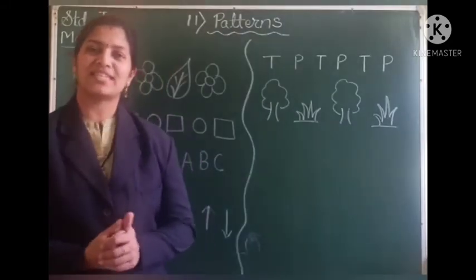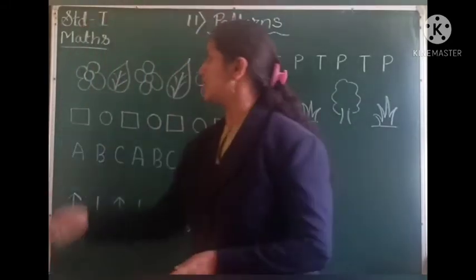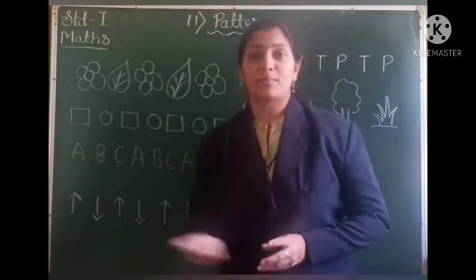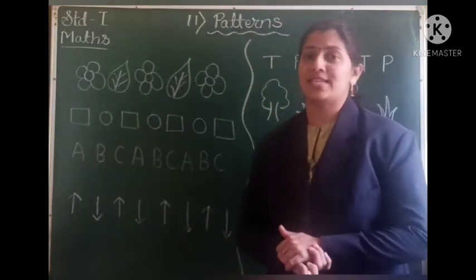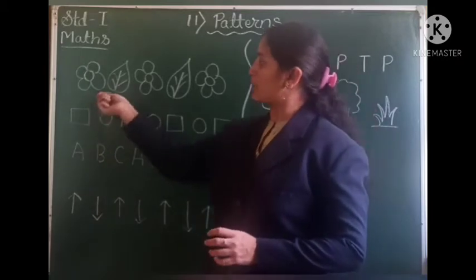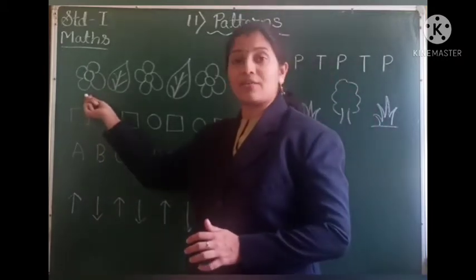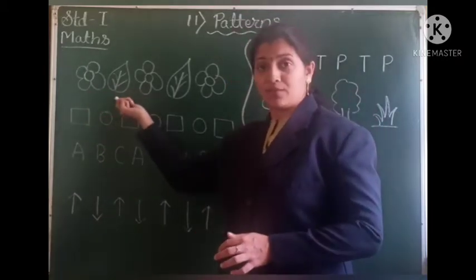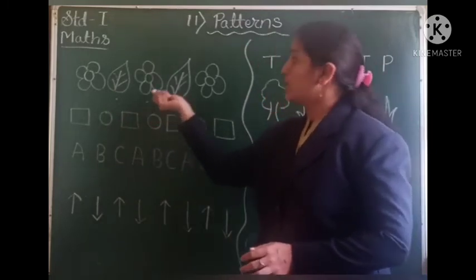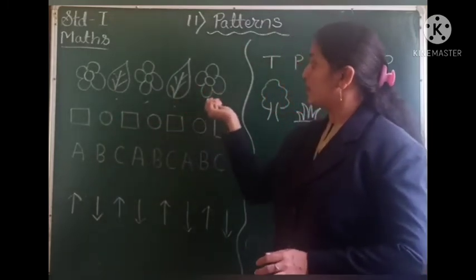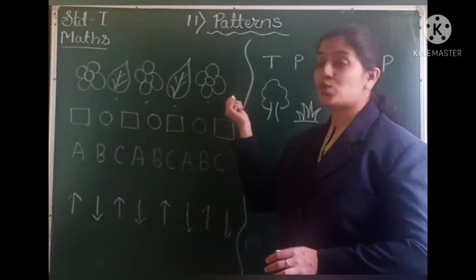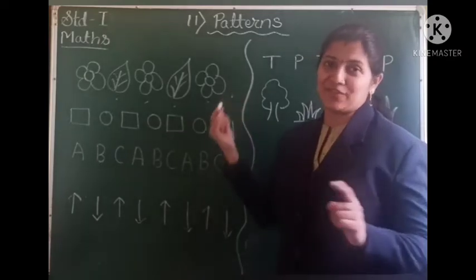Students, now let us see some more patterns. Here you can see some patterns I have drawn on the board. Just have a look at it. So the first pattern, let us see. There is a flower, then we have a leaf. Next we have a flower, again we have a leaf. Here we have a flower and the next to it will be a leaf, right?